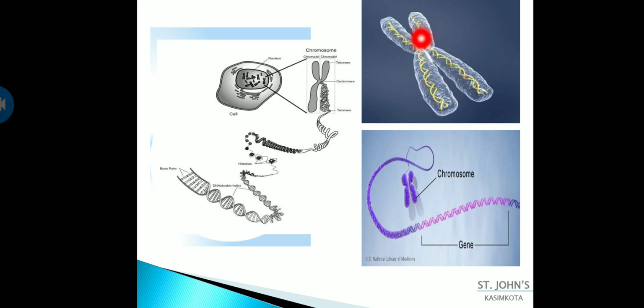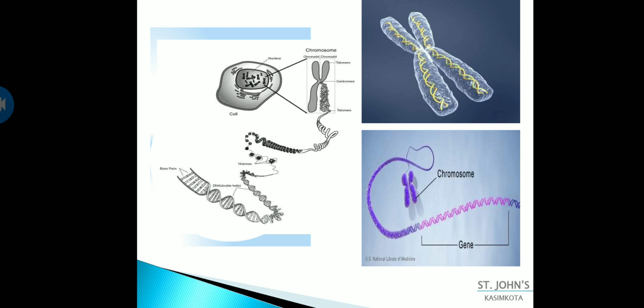Always this occurs in pairs, and if you see the chromosome, in the chromosome the DNA, this helical structure, is present. So this is the DNA which is present in the chromosome, and you might have a doubt: DNA is a very lengthy chain, which is very compactly packed in your chromosomes.